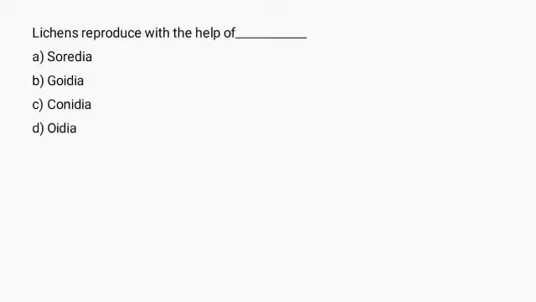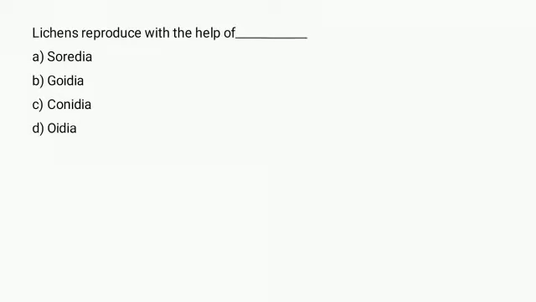If sexual reproduction is a choice, then lichen fungus reproduce by conidia or oidia, depending on the type of fungus. Asexual reproduction takes place by specialized type of diaspores such as Soredia and Isidia. Soredia are common reproductive structures of lichens.